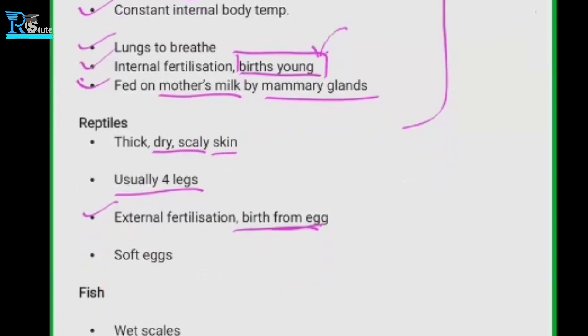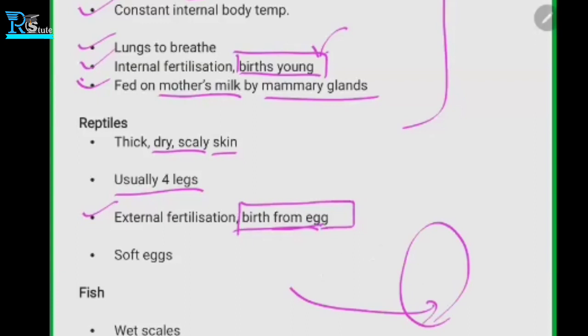Clear? Because we know that external fertilization means babies are grown outside the body. For example, they lay the egg, and inside this egg the babies are grown. So the babies are grown outside the body, and that's why this is external fertilization. And I guess you understood about internal fertilization, because the baby is grown inside the body. That's why it is internal.